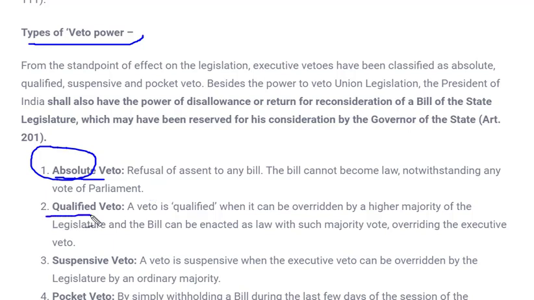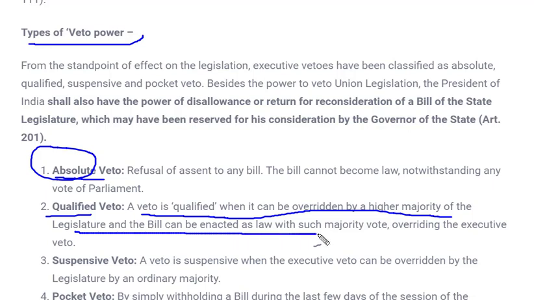Next is qualified veto. A qualified veto is when it can be overridden by a higher majority of legislators and the bill can be enacted as a law with such majority vote overriding the executive veto. That means in some cases, a bill is passed by both the houses and sent to the president. The president sends it back for reconsideration, but if both houses of parliament pass that bill again without any changes, then the president has to give his assent.